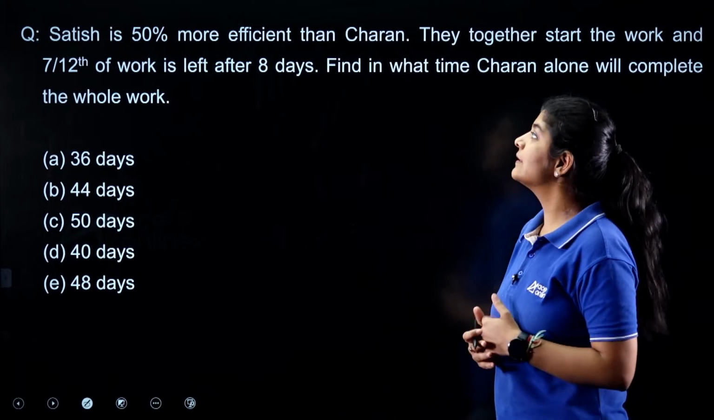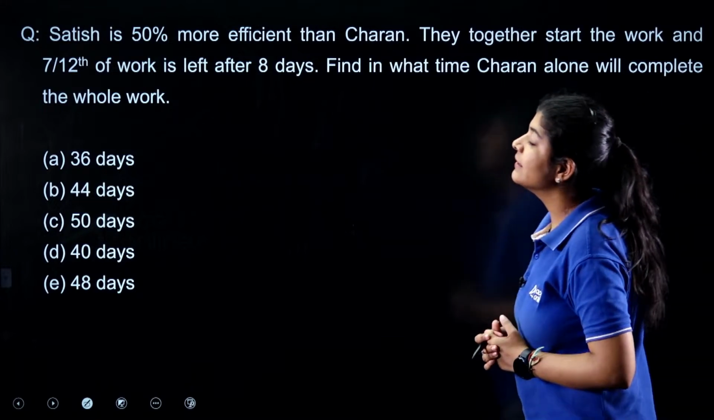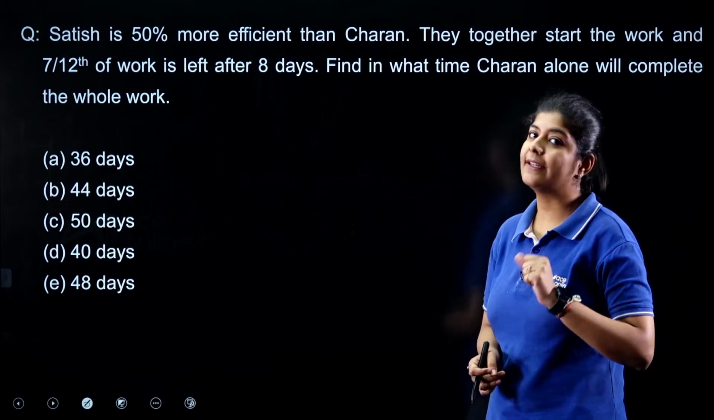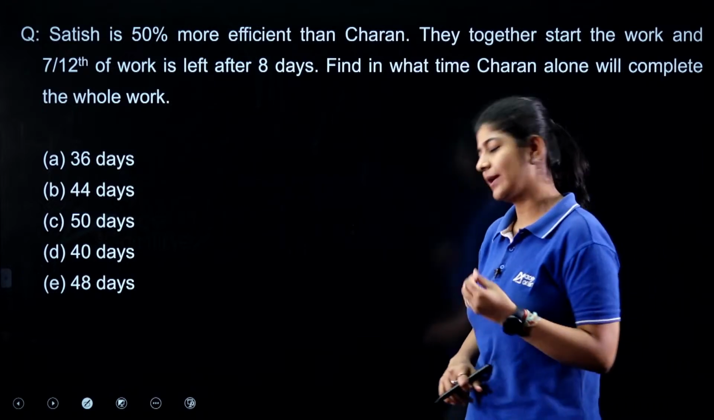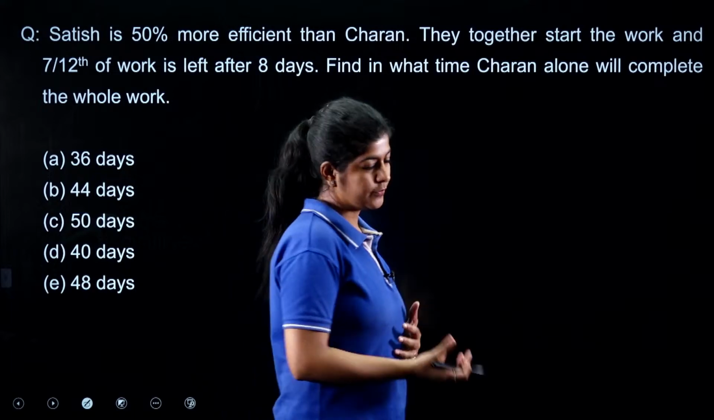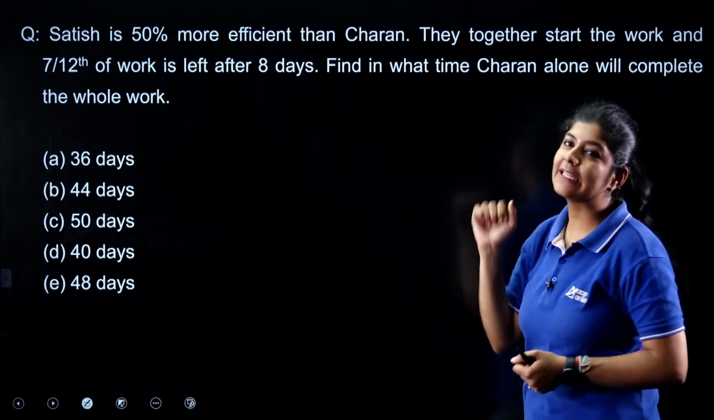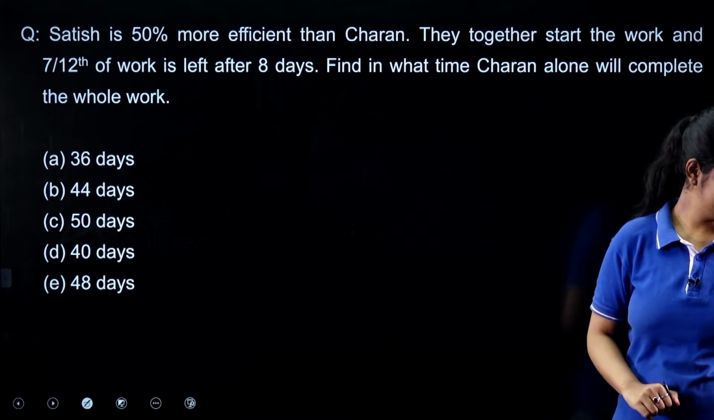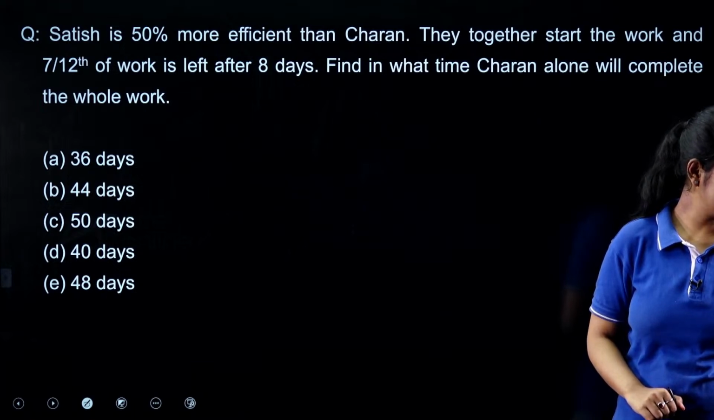The next question says that Satish is 50% more efficient than Charan. They together start the work and 7/12 of the work is left after 8 days. Find in what time Charan alone will complete the whole work. Again, this is a very simple question. First we need to calculate the total work. Once we have the total work, we have the efficiency of Charan, and we can easily calculate the time required by Charan to complete it. So what answer are we getting?